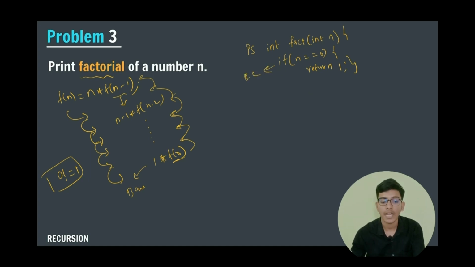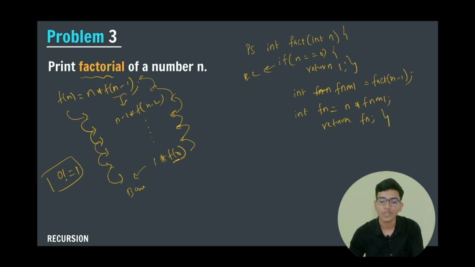After that, I need to calculate the factorial of n minus 1. So this will become fact of n minus 1. So I am calling my function. After that, I am calculating my factorial, that is, f of n, factorial of n is equal to n into factorial of n minus 1. Finally, it returns whatever value I got from my function calling. So this is the pseudocode for calculating the factorial of a given number.